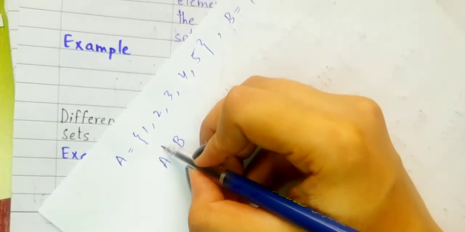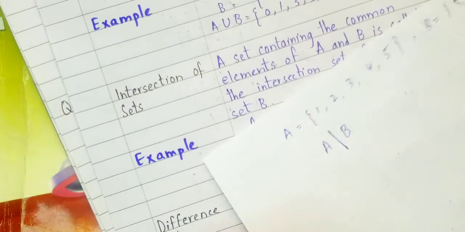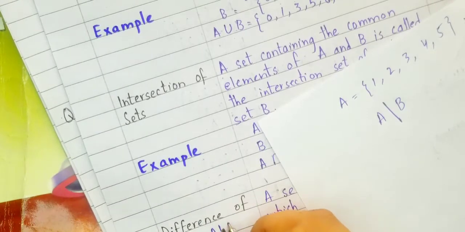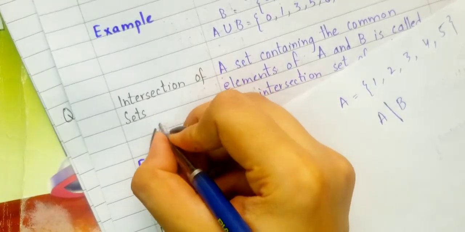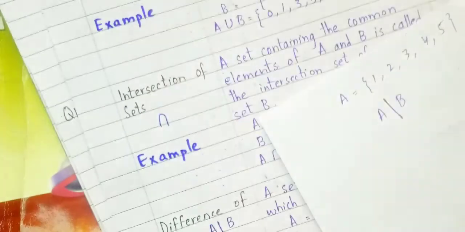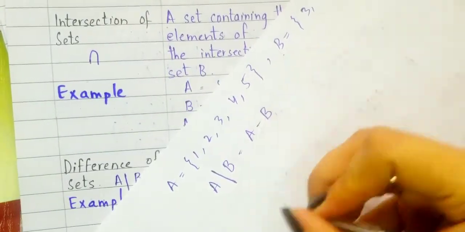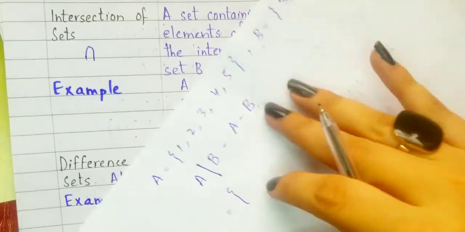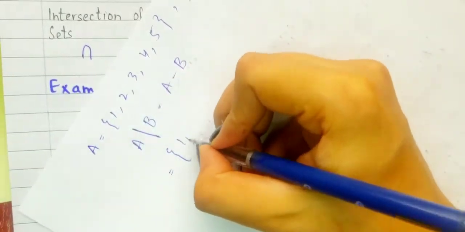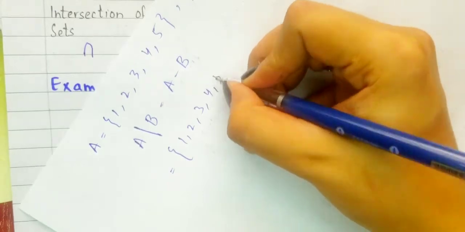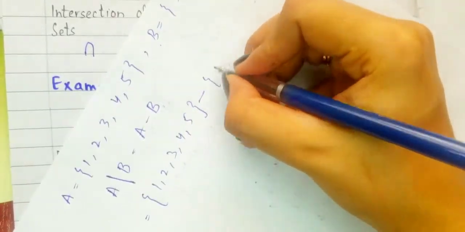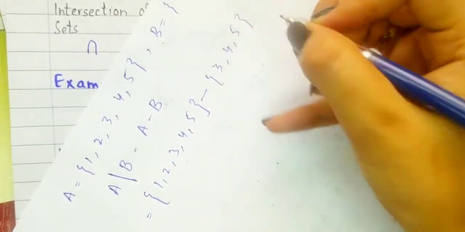This symbol indicates the difference of sets. I should write it also over here. So here A minus B, we'll write it as 1, 2, 3, 4, 5 minus 3, 4, 5.